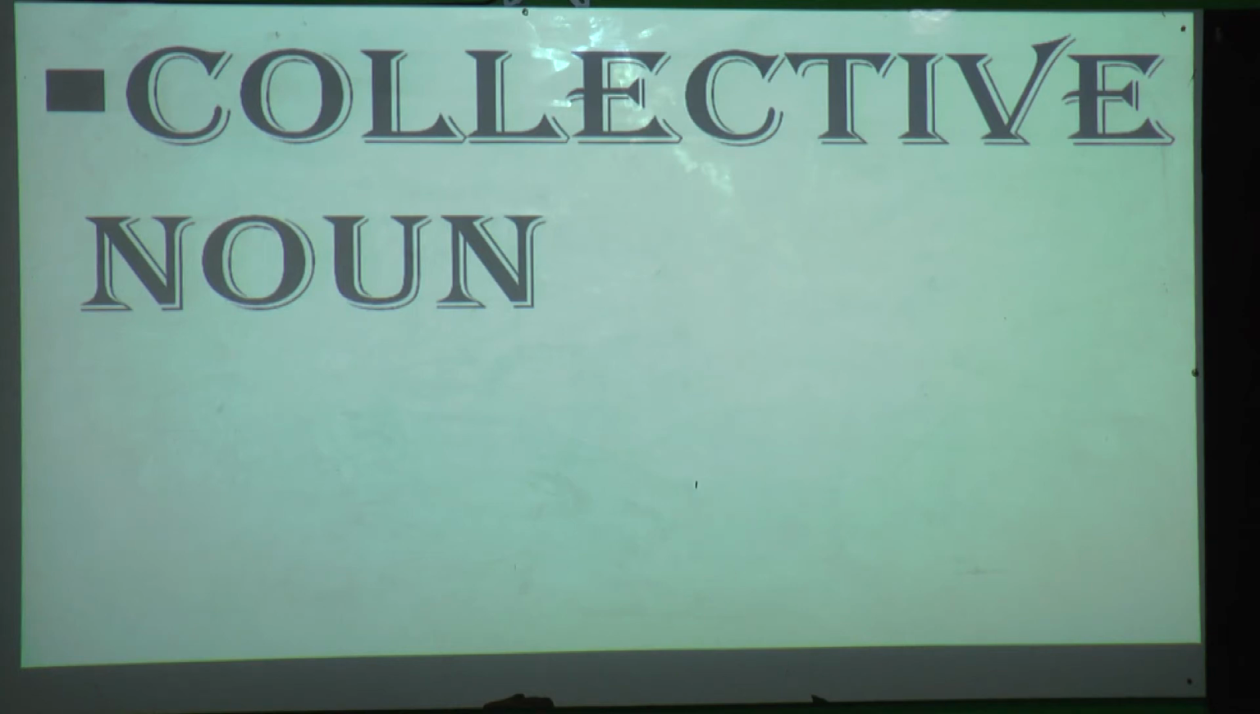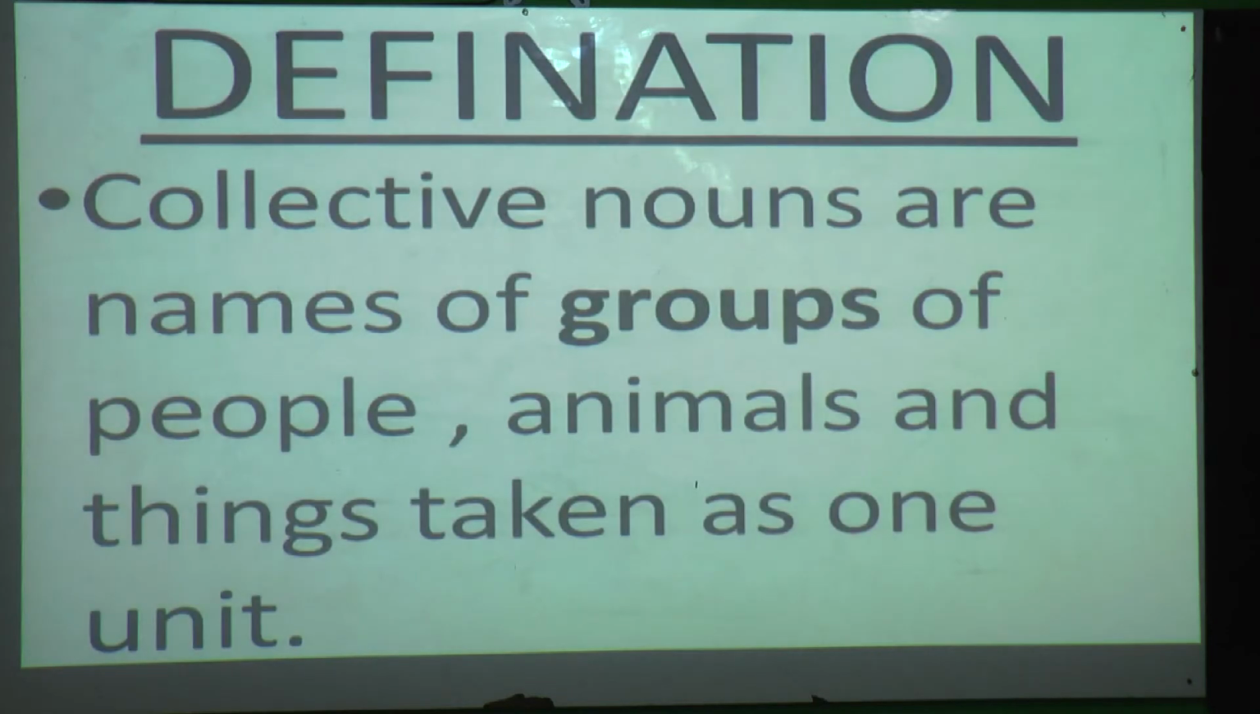Now, till here we have finished with our common noun and proper noun. Hope students you have understood. Now, what is the third type of noun which we have to learn? That is collective noun. Now, what is collective noun? Yes, collective noun is nothing but names of groups of people, animals and things taken as one unit. Again, I will repeat the definition of collective noun, which is on page number 21. Collective nouns are names of groups of people, animals and things taken as one unit.